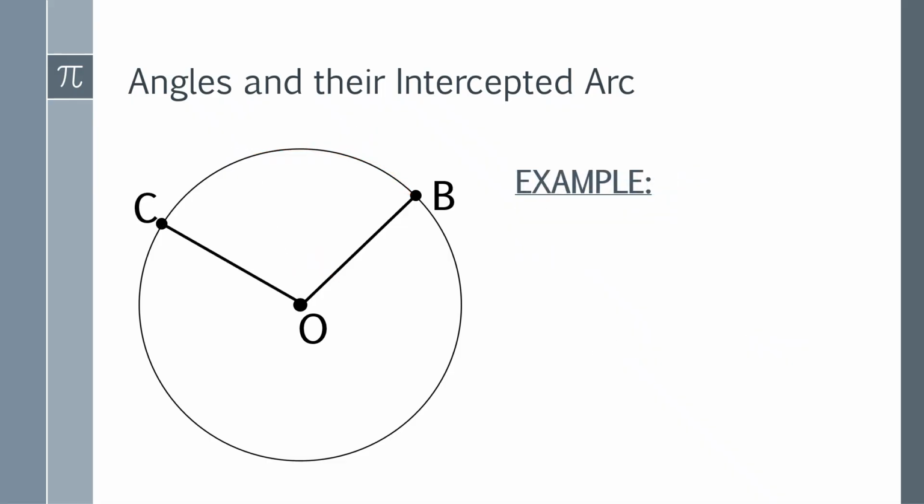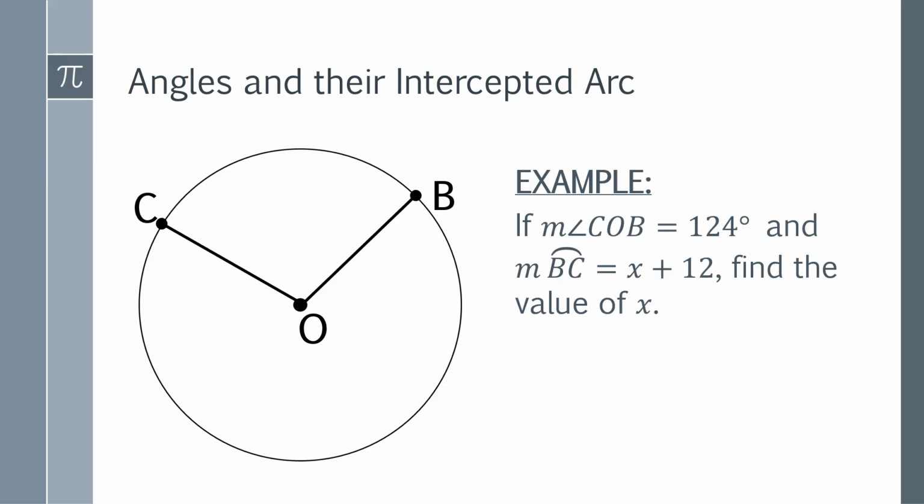Let us have first some of the examples for this. But this time, I'll give you a short algebra. Let's say this first example. If the measure of angle COB is 124 degrees, and the measure of the arc BC is x plus 12, find the value of x. So here in this example, you are not finding the value of any intercepted arc or the central angle, but the value of x. Remember, whenever you find the value of x, no need to put a degree sign.